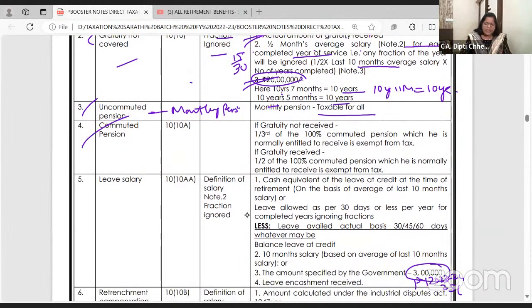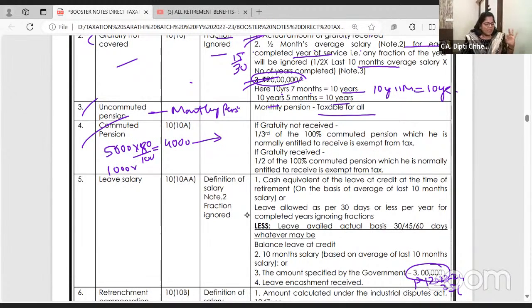Now, commuted pension, lump sum pension. Ma'am, you are paying me 5,000 pension since April. December, my daughter's wedding is there. 80% of 5,000, 4,000. Can I get lump sum? Will you give it all at once? Yes, we will give. So when pension is given lump sum, that's called commuted. But 5,000 per month I am giving, 80% is 4,000. He's taking lump sum: 4,000 per month multiplied by 40 months. He is taking the lump sum and going. Still 1,000 remaining pension. Will you get monthly?